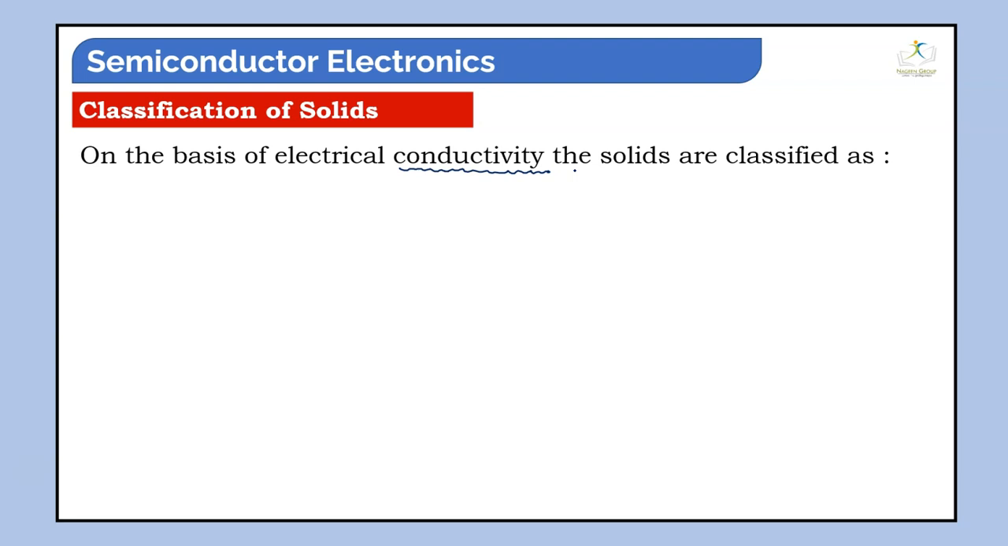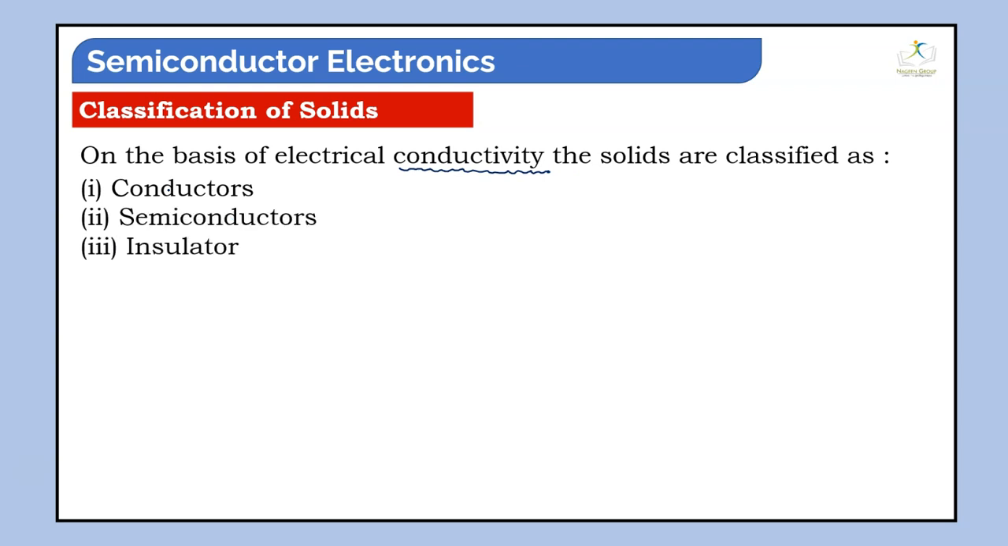We are discussing those scenarios. The first is conductors, second semiconductors, third insulators. We did the classification of solids into three structures: conductor, semiconductor or insulator.